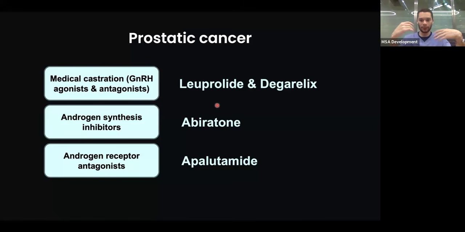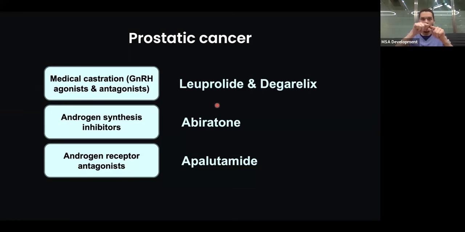But finally, for prostatic cancers, again, the main issue with prostate cancers is high DHT, and so you need to reduce the levels of testosterone. And so how you could do that is through three main ways: medical castration, where you give the patient gonadotropin-releasing hormone agonists and antagonists, usually at the same time. So normal physiology, you'd have a pulsatile release of GnRH, which causes a release of FSH and LH. The LH would lead to the release of testosterone. Right? So if you continuously give GnRH, you lack this pulsatile pattern, and so you will not be releasing LH and FSH. Right? So you could give them leuprolide, which is a GnRH agonist.